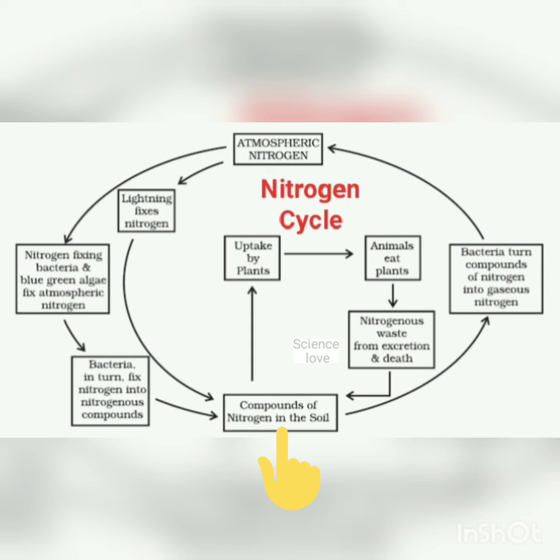Now the third step of the nitrogen cycle is assimilation, in which these nitrogen compounds are taken up by plants, and from plants by animals. In the form of nitrogenous waste, by the process of excretion, the nitrogenous compounds are returned to the soil, and after the death of living organisms the nitrogenous compounds are again released into the soil.